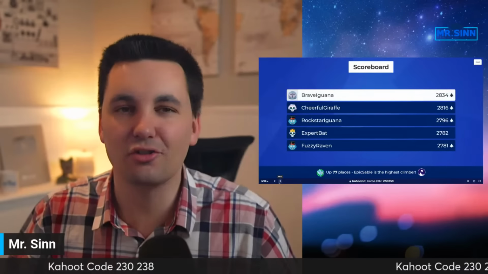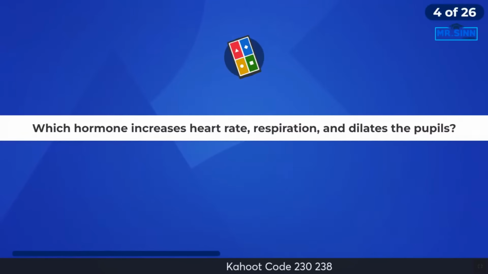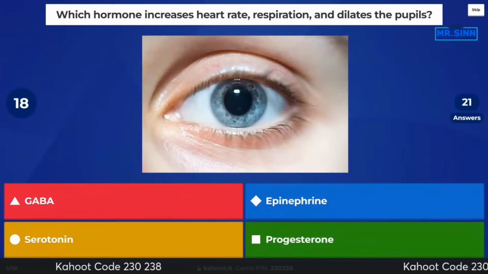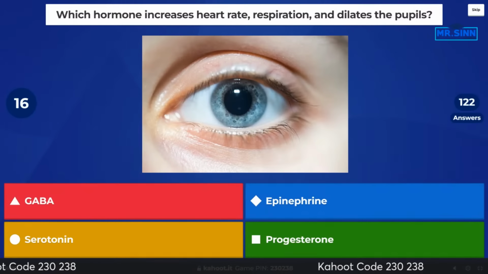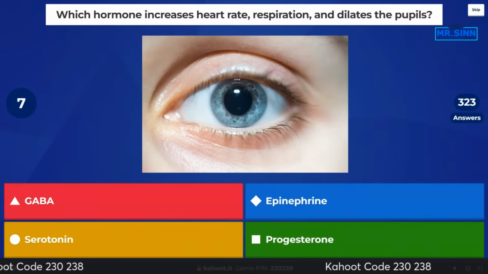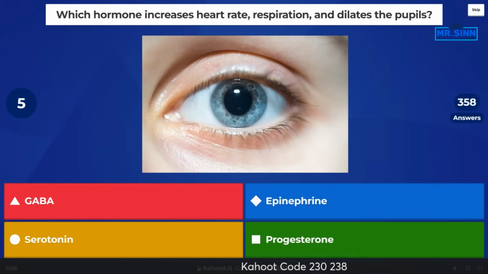All right. Next question coming up. Here we go. Put this back so you guys can read it. Which hormone increases heart rate, respiration, and dilates the pupils? What do we got? All right. Got a variety of different ones here. Talking about hormones.